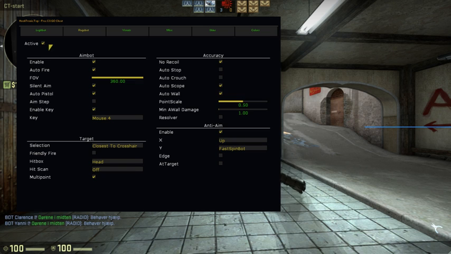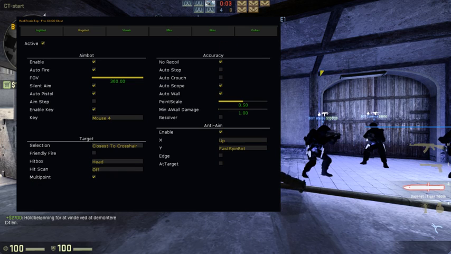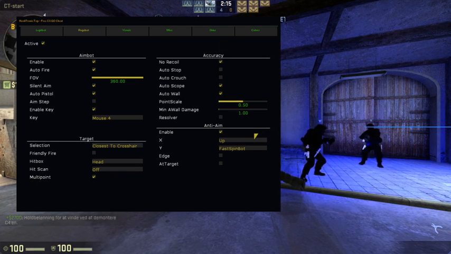Then rage bot active, enable auto fire. FOV is so you can shoot at the ground and hit them, and silent aim is the same thing. Auto pistol is the same thing in the rage bot. As said before, enable key is the same thing in the rage bot. Press that down and you'll toggle. Hitbox and closest to crosshair. It will shoot the enemy that is closest to the crosshair. Multi-point will shoot others. Like, if you shoot one, it will shoot you.